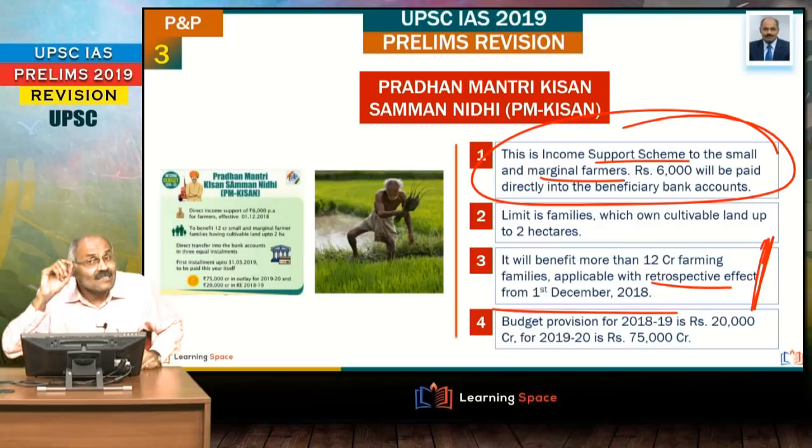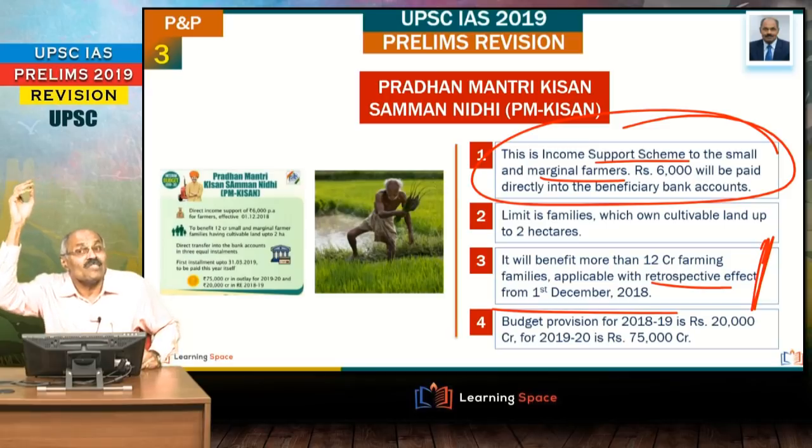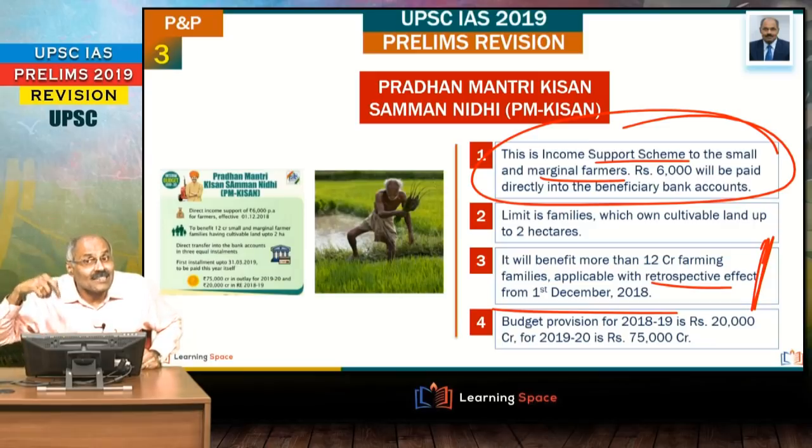So friends, this is a central sector scheme, very important, administered by the Ministry of Agriculture. 100% contribution by the central government. The state's role is only to identify the families. Once the families are identified, directly it will be transferred into the bank accounts 3 times in a year. It is effective from 1st December 2018. Please don't forget. And through this, 12 crore families are going to be benefited.